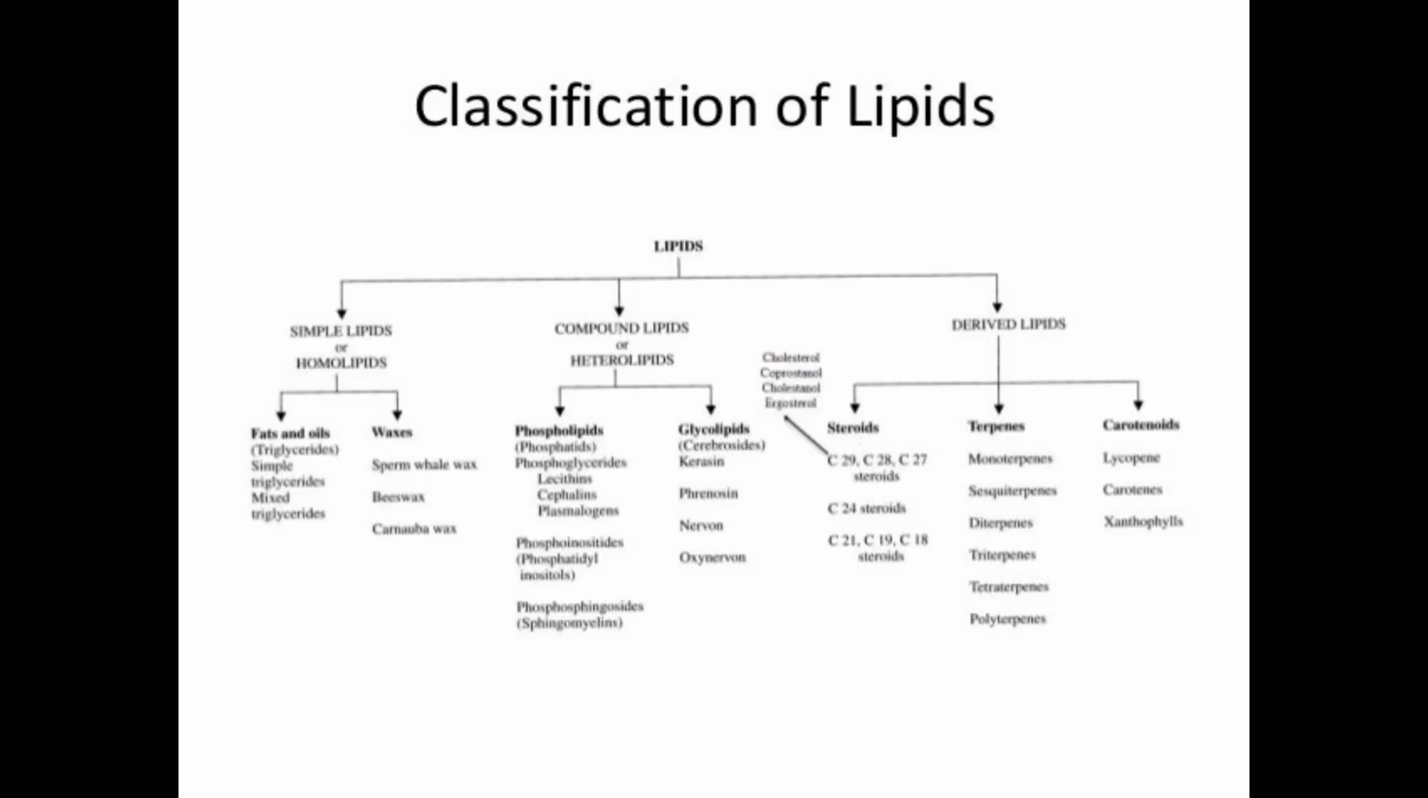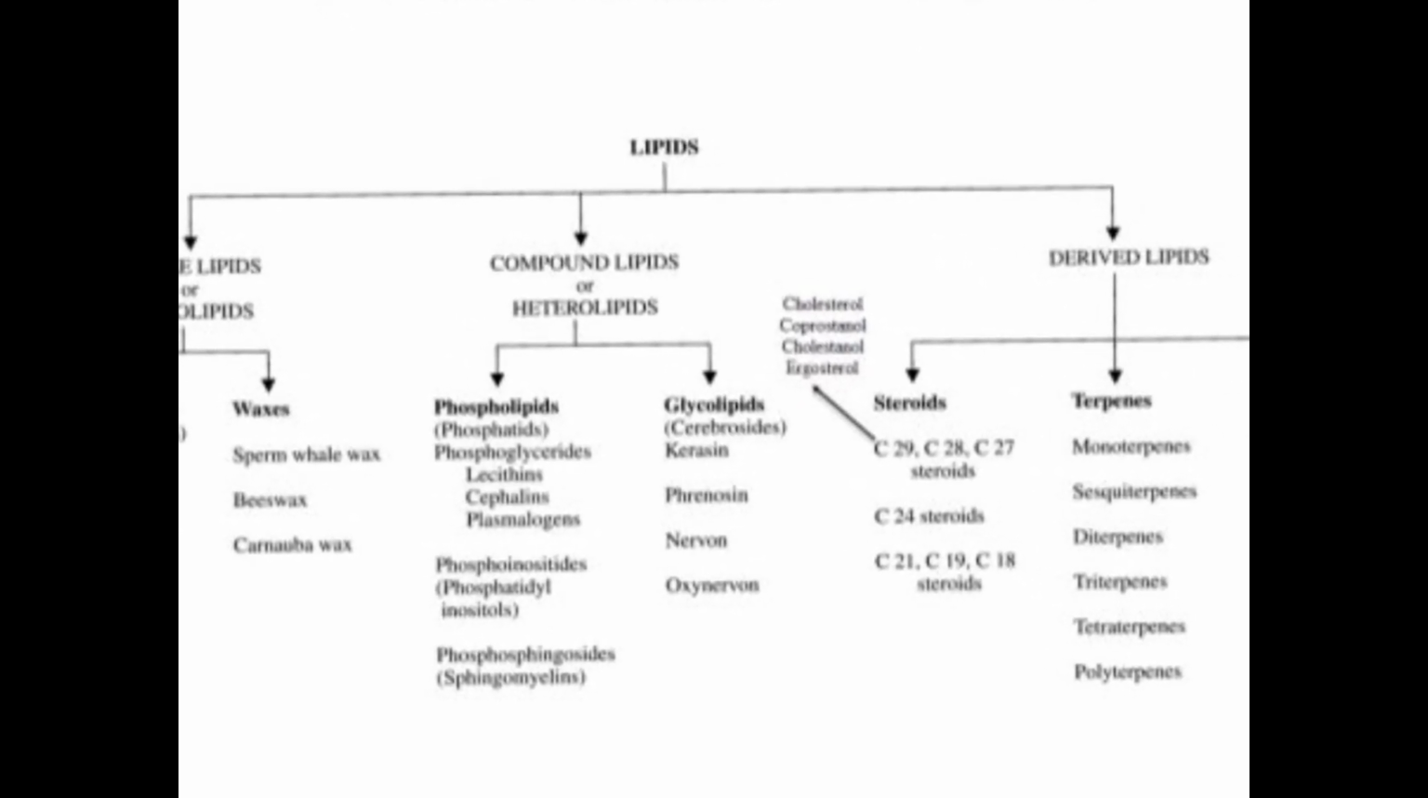Next, how are these lipids classified? There are various types of lipids: fats, oils, waxes, phospholipids, glycolipids, steroids, terpenes, carotenoids. It is mainly classified into three types by the scientist Bloor. Bloor in 1943 classified the lipids on the basis of their chemical composition as shown in the figure. Lipids are classified into simple lipids, compound lipids, derived lipids. Simple lipids or homolipids, compound lipids or heterolipids, derived lipids.